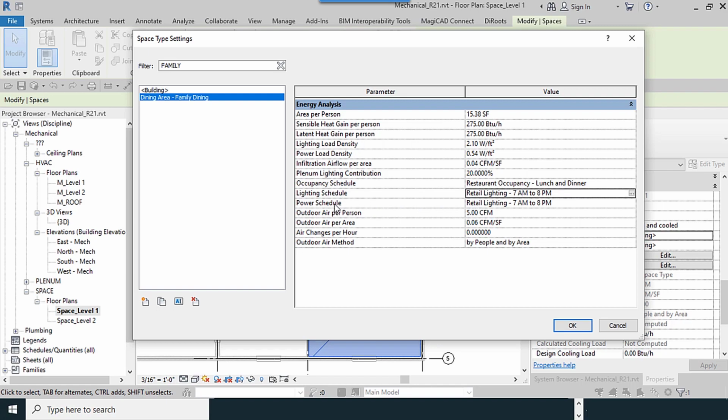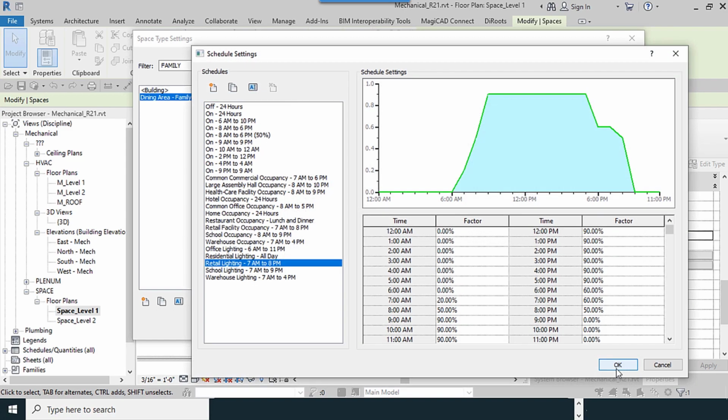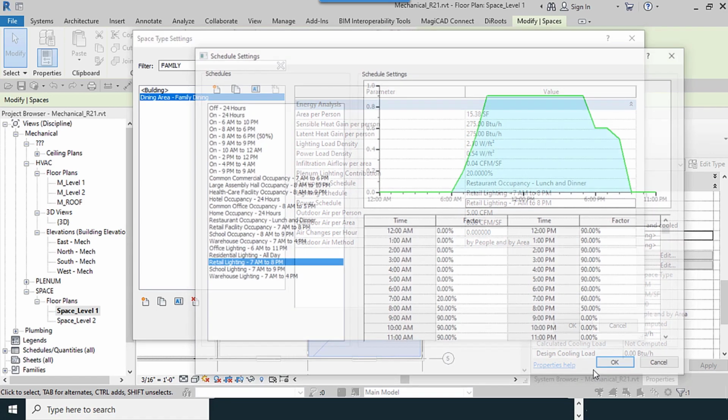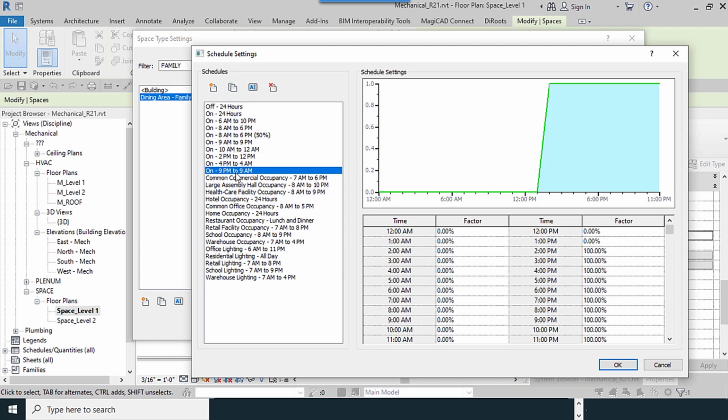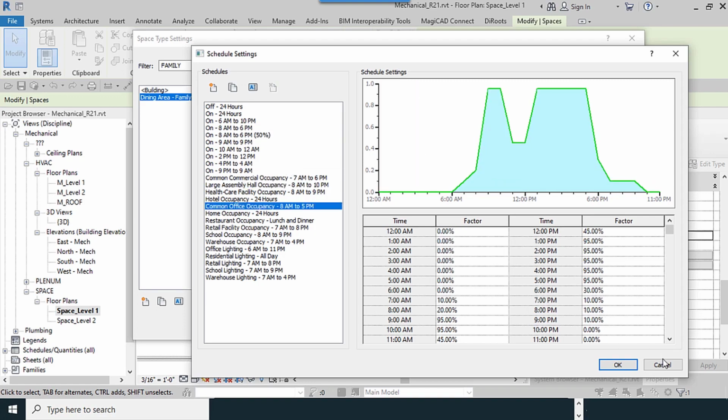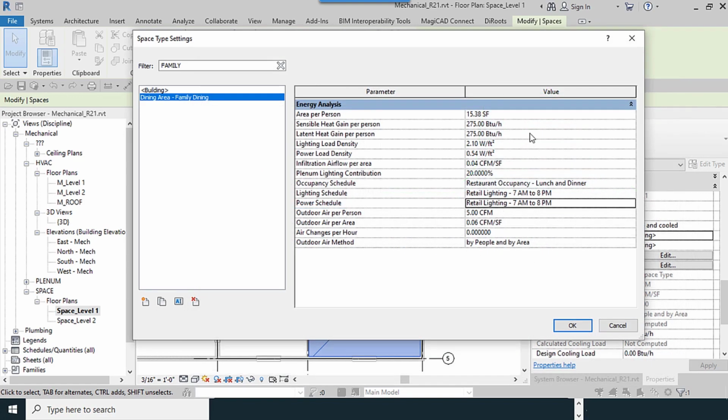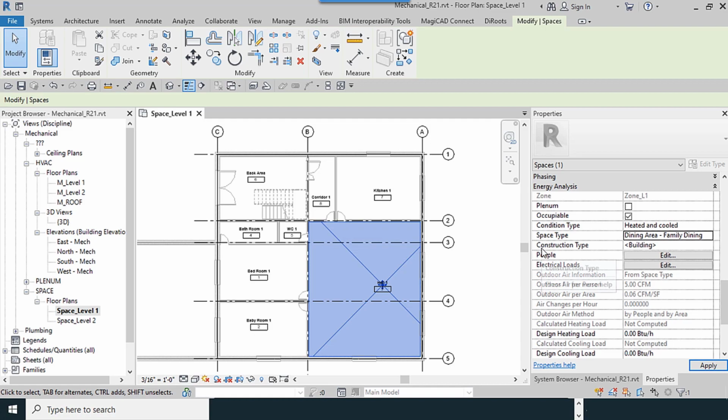Lighting schedule: during which time of day. If you select it, you can check the peak and factors and times, and also the new option is available. If you select it, you can add new values into that. You can select other options if you want. They follow the ASHRAE standard.